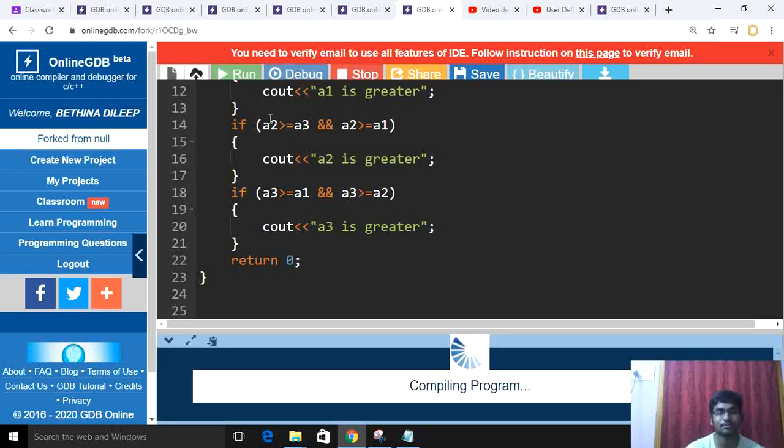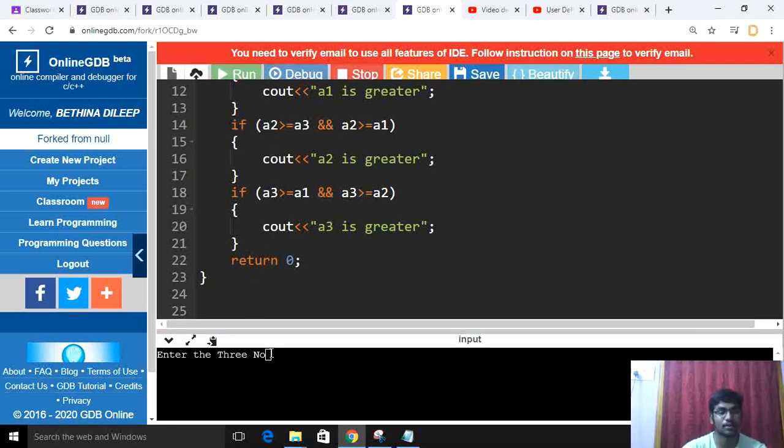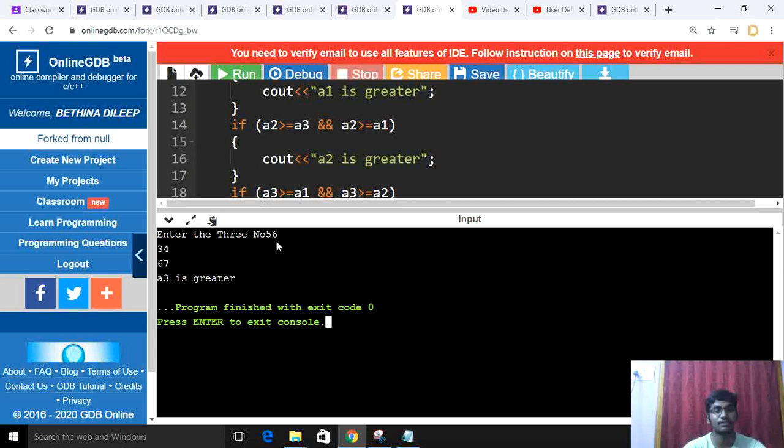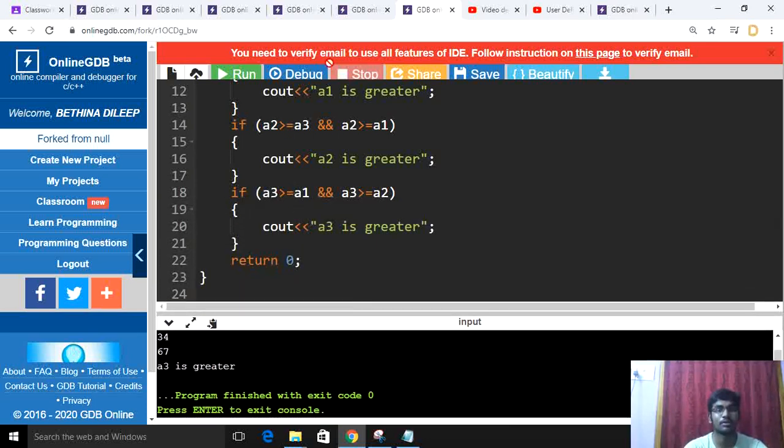I'll run this program. I'll give my first a1 value as 56, my a2 value as 34, and my a3 value as 67. You can see here a3 is greater. First a1 value 56, a2 value 34, a3 value 67. A3 is greater. Okay, we'll move on to our second program.